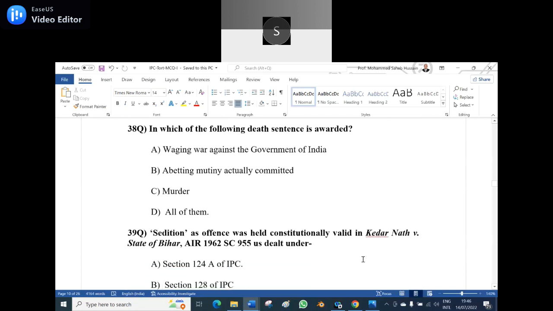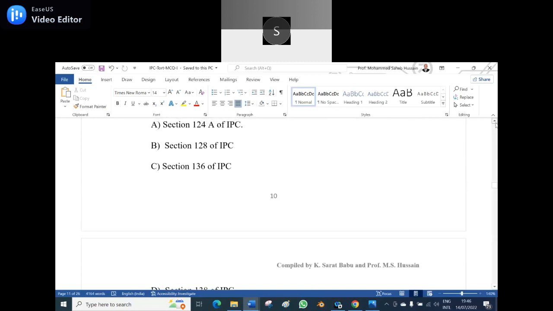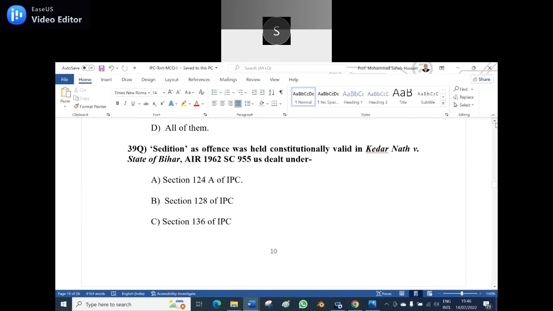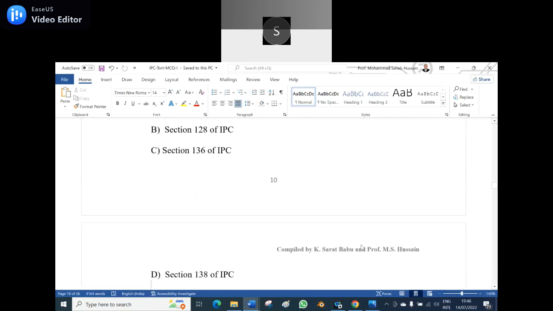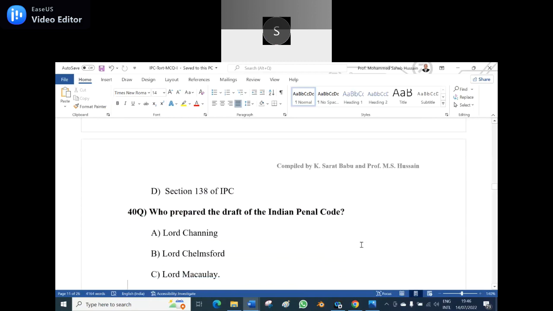39th question. Sedition as an offense was held constitutionally valid in Kedarnath versus State of Bihar, AIR 1962 SC 955. It is dealt with under A. Section 124A of IPC, section 128 of IPC, section 136 of IPC, or section 138 of IPC. Section 124A of IPC, that is the Sedition Act. 124A, capital A.